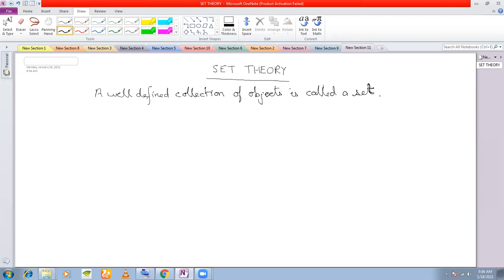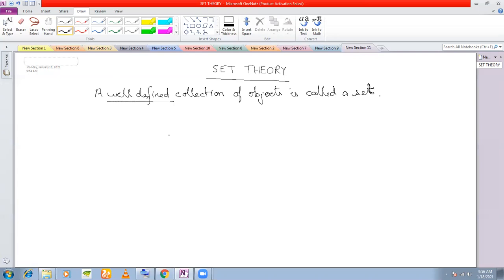But after coming to class 11, you have something in common, that you belong to the same class. You are students of class 11, or you are students of Marine Co-educational School. So this means that now you form a well-defined collection. What is the definition of your group of these three? The set of three students that you are. All of you are students of Marine Co-educational School, or all of you are students of class 11.